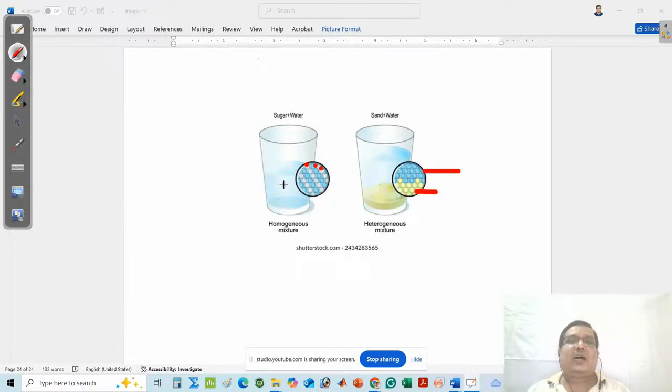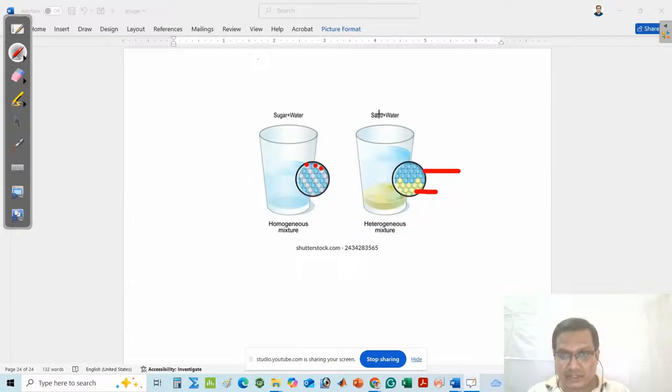Due to the uniform manner, as a result, when you drink the sugar solution, the taste remains the same up to the end of the sugar solution, at the beginning and the last. When you drink the sugar solution, you feel the same taste. So this is due to the uniformity of the sugar and water particle distribution.